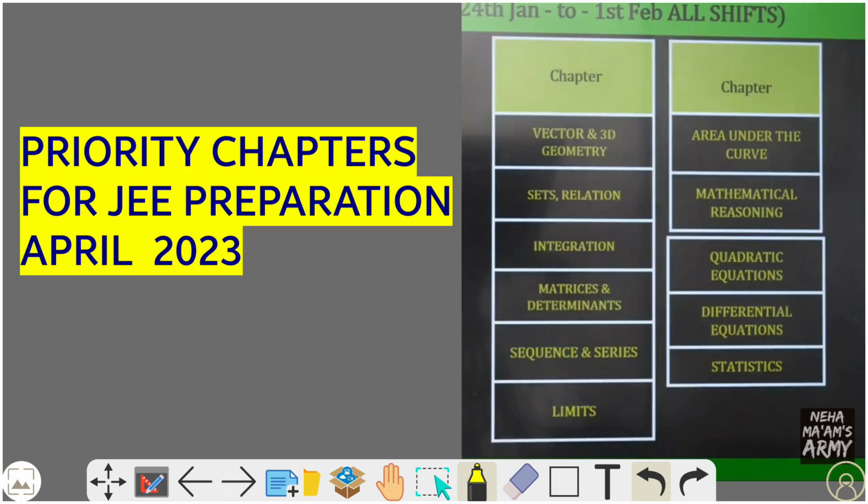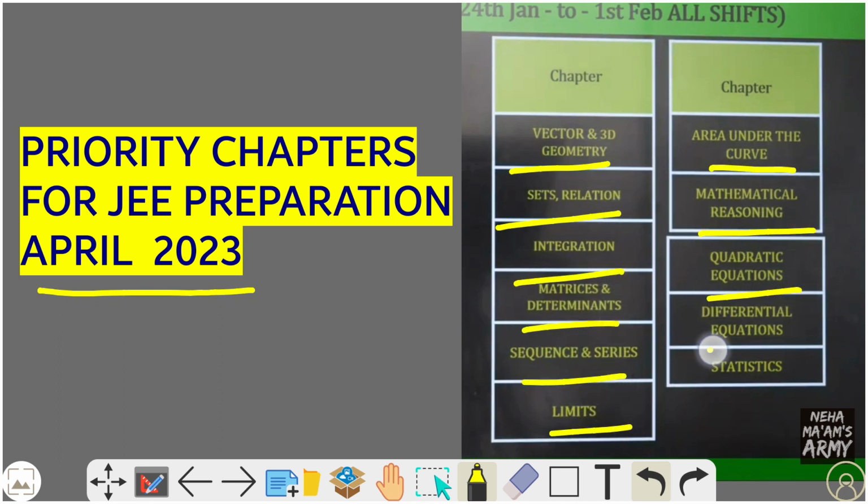Next, priority chapters for JEE preparation for April 2023. Here we have 11 chapters: vector 3D geometry, sets and relations, integration, matrices and determinants, sequence and series, limits, area under the curve, mathematical reasoning, quadratic equations, differential equations, and statistics.